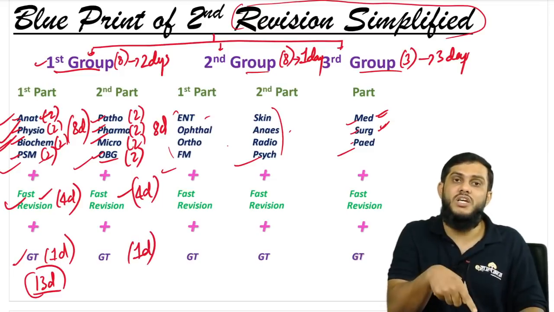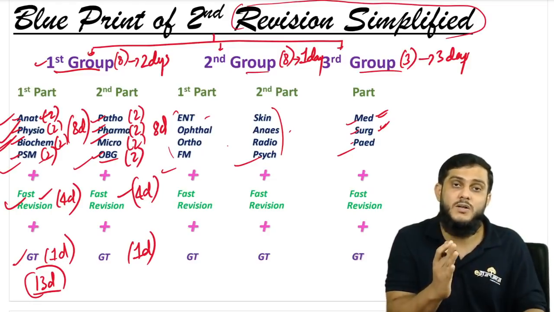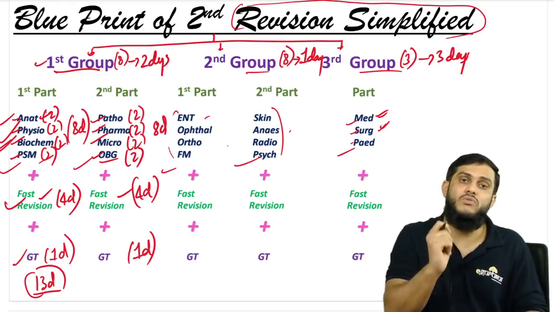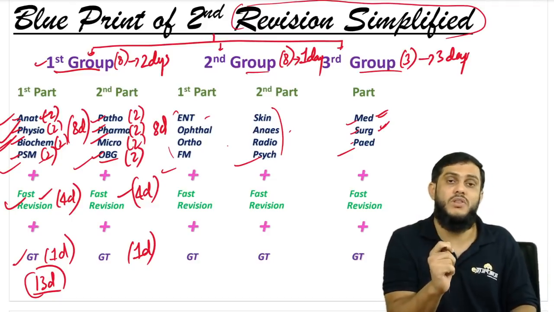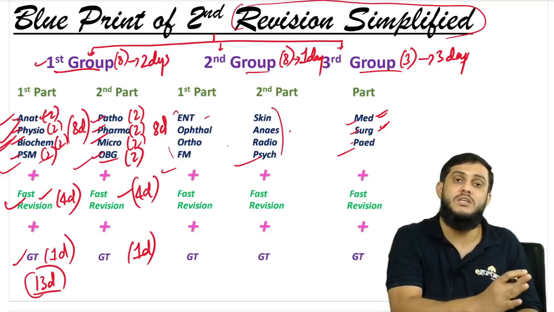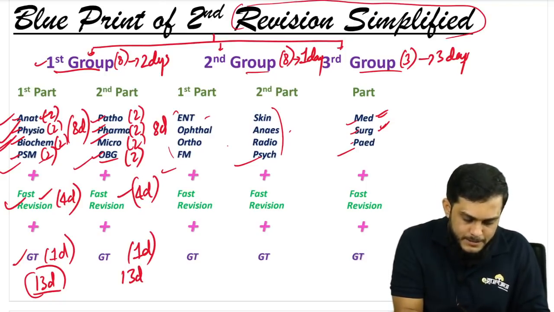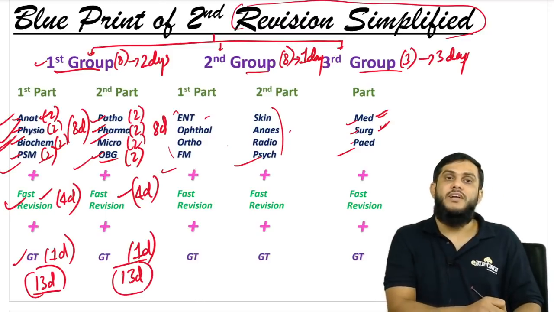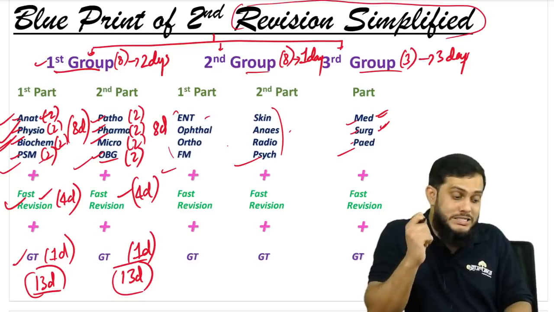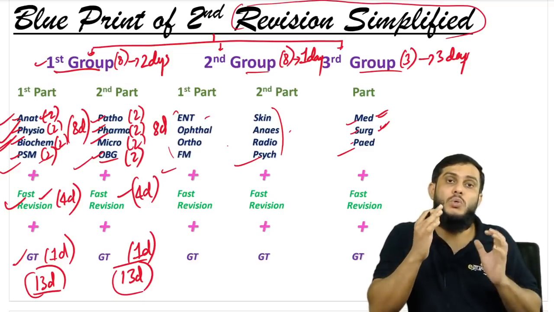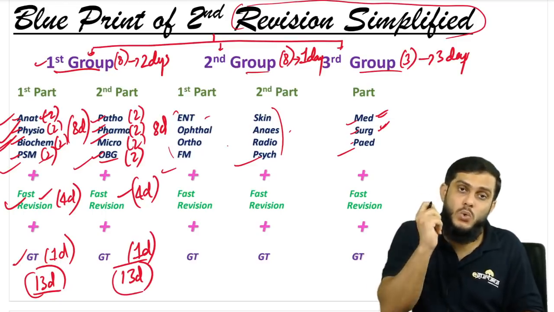Now give the GT. Now you make sure that from the first 4 and second 4, these 8 subjects, you need to answer most of the questions. Even though you will not get a good score, don't worry, but make sure that you answer most of the questions coming from these 8 subjects. So another 13 days, right? So 13 plus 13, 26 days. You are taking 26 days, almost a month, to get perfect with the first 8 subjects, which are core subjects.